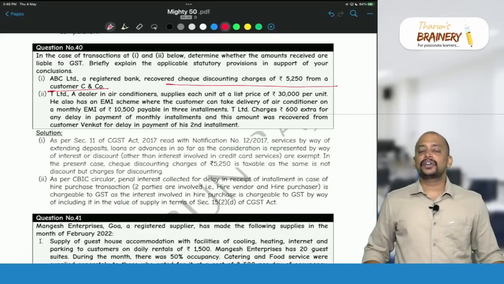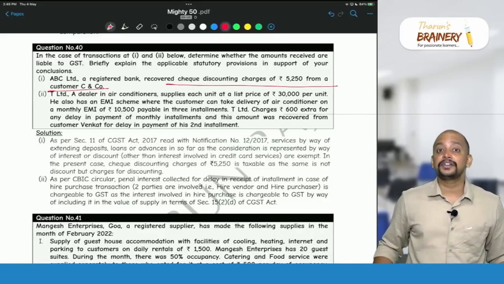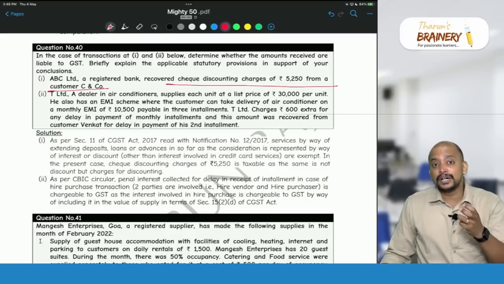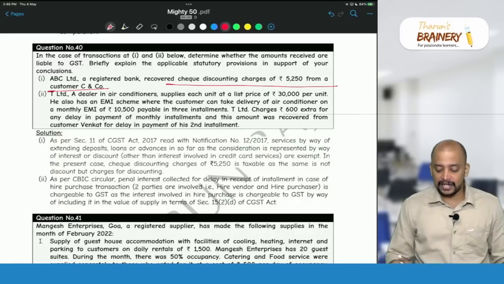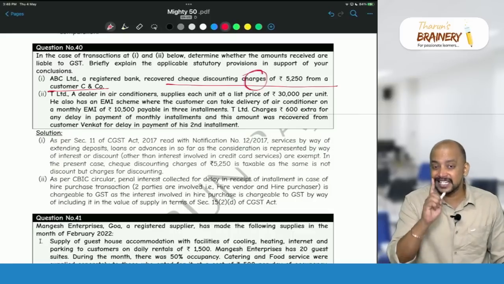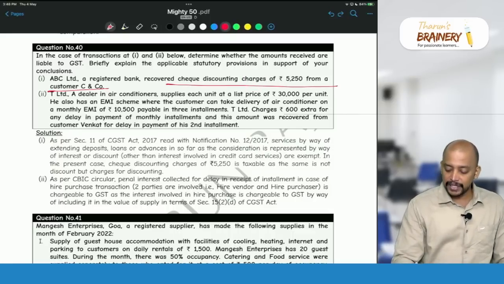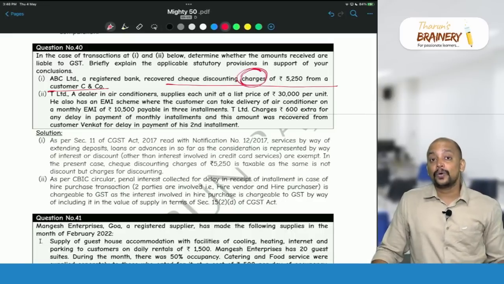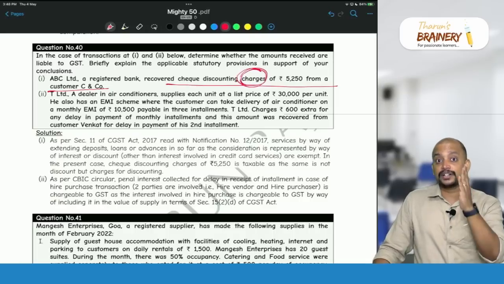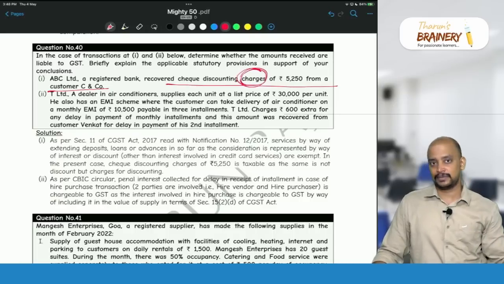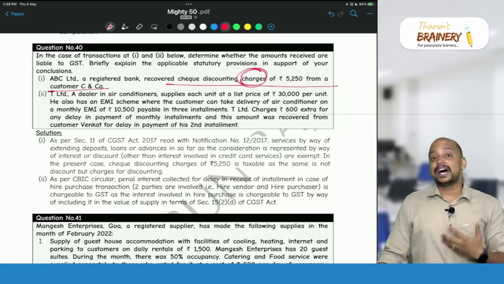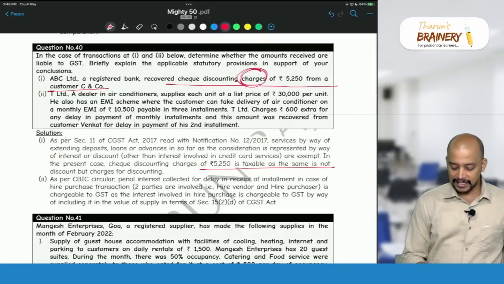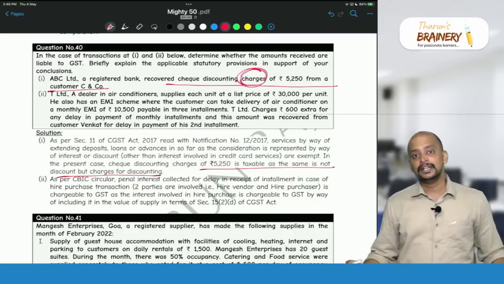Any consideration represented by way of interest or discount on loans, advances, deposits is exempted. But remember, only discount is exempted, but not discounting charges. Discounting charges is not exempted. So, charges will be taxable. Accordingly, this 5,250 is taxable, and the same is not discount but charges for discounting.